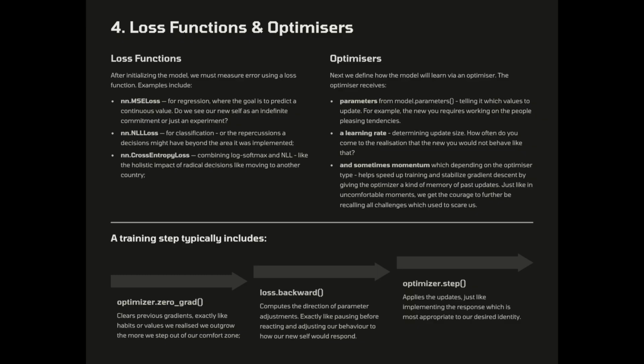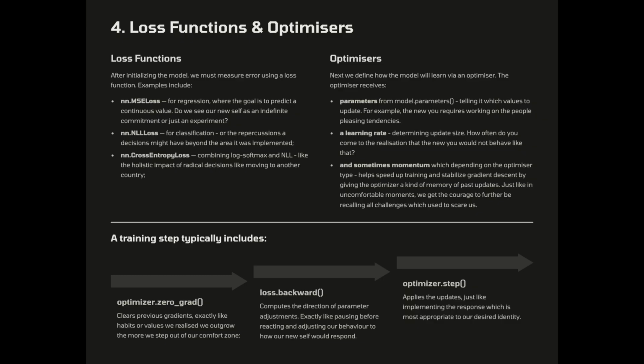nn.NLLLoss for classification, or the repercussions a decision might have beyond the area it was implemented. nn.CrossEntropyLoss, combining log softmax and NLL, like the holistic impact of radical decisions like moving to another country.